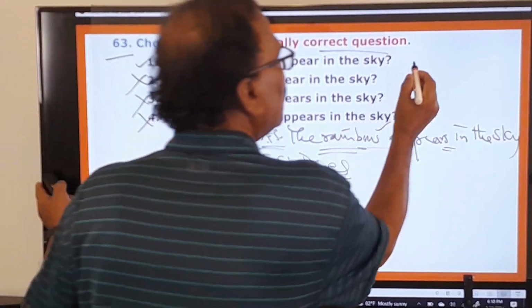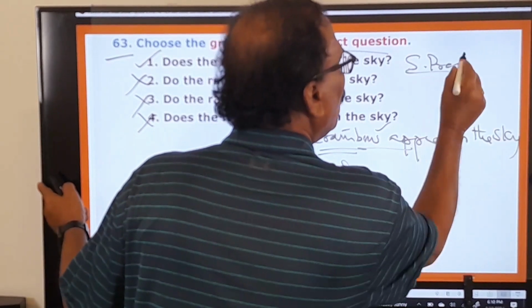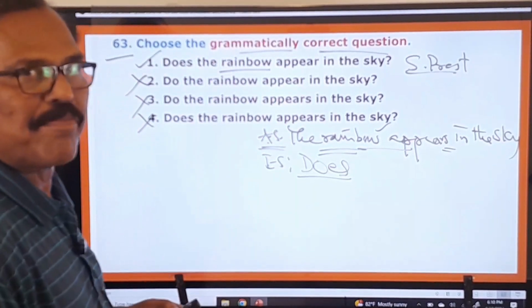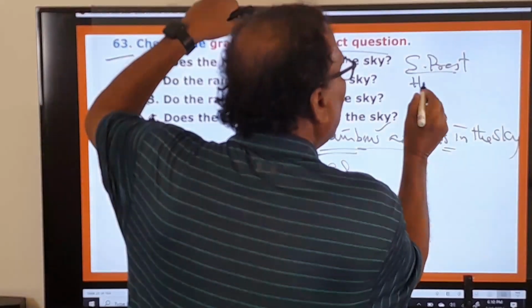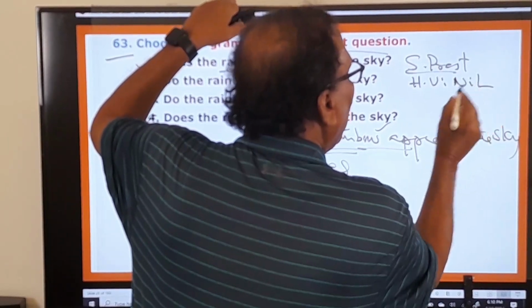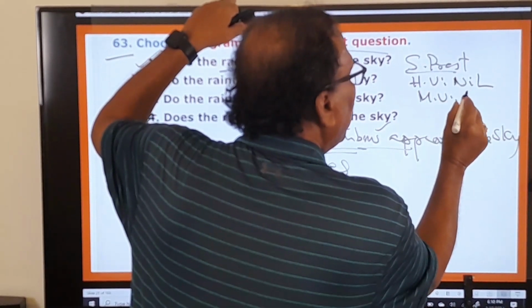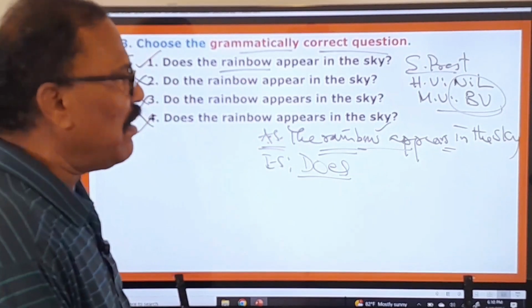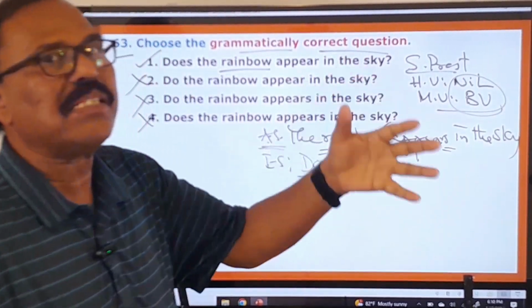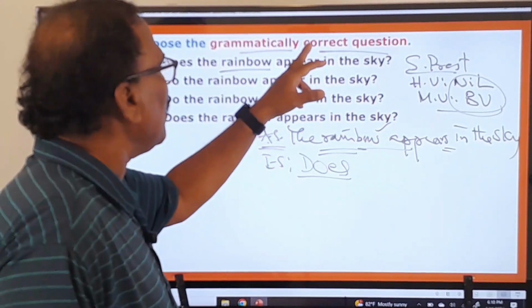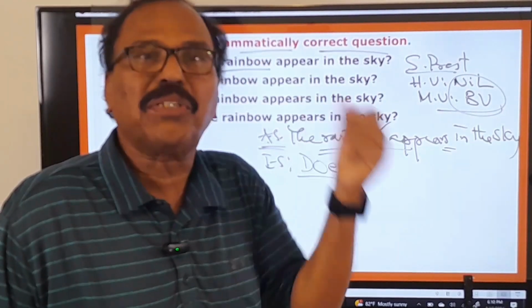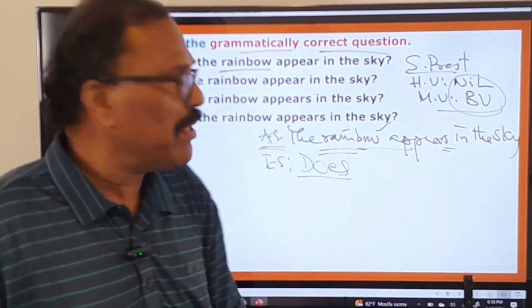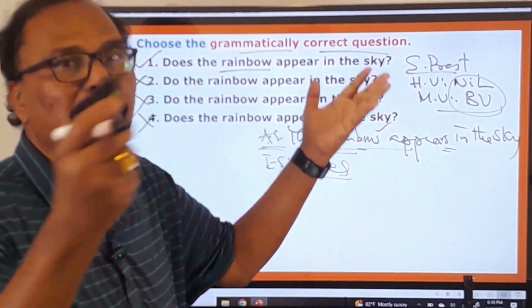In the simple present, you know very well, there are no helping verbs at all. What are the features of simple present tense? Helping verbs nil and the main verb is the base form verb. So these are the main features of the simple present. And if you want to change any sentence into an interrogative sentence or a question, you need to take the help of a helping verb. But in this sentence there is no helping verb at all.